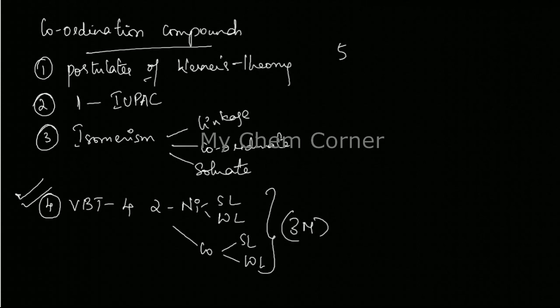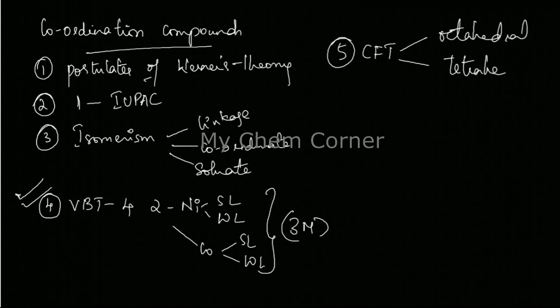Now another one that can possibly be asked is the CFT, crystal field theory. Under this we learned 2: one is octahedral and the other one is tetrahedral. Now under this you need to draw the respective diagram. You need to tell the reason as to why there is a splitting, and when you have this splitting, why is there a reverse of the diagram in a tetrahedron? Those reasons and everything can be asked. That can be another 3 marker question.